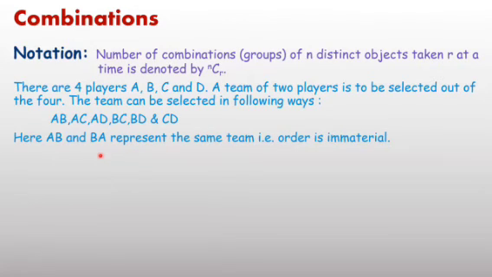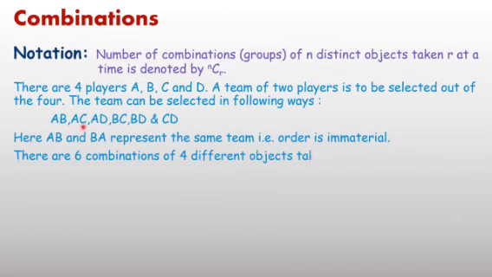If you concentrate here, you can easily observe that in the case of combinations, there is no importance of order. AB and BA both represent the same, which was different in the case of permutations. If you consider a sitting arrangement, then AB and BA are both different: first place A, second place B, and first place B, second place A, in the case of permutations. But if you are going to form a group of 2 students, then there is no importance of the order of students, meaning AB and BA both represent the same.